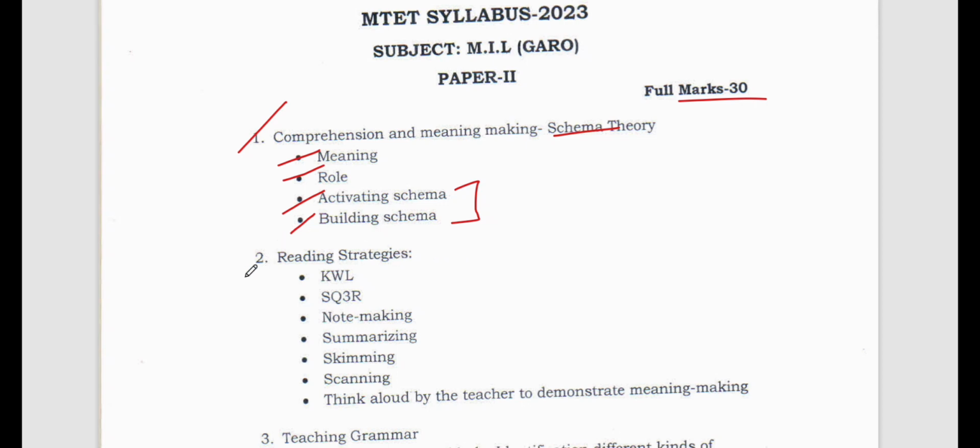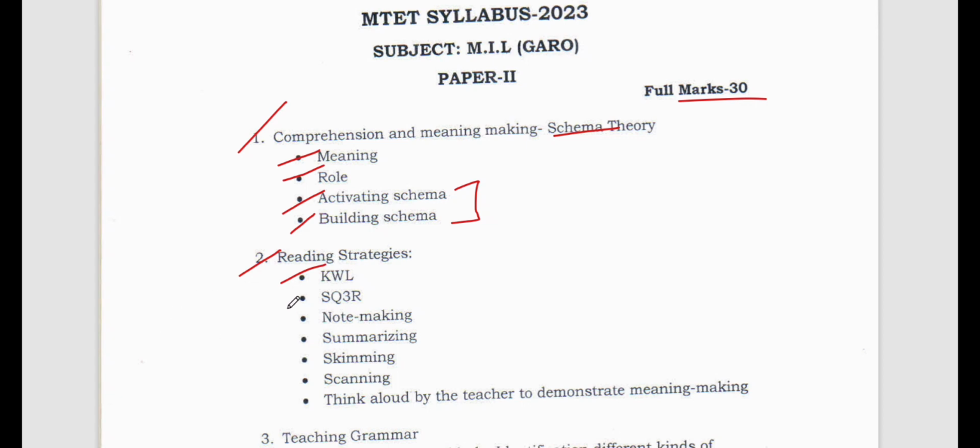Now let's go to the next one, that is reading strategies. How are we going to read, or what are the different types of strategies to read? Now you see here KWL. What does this KWL stand for? It stands for Know, Want to know, and Learn.